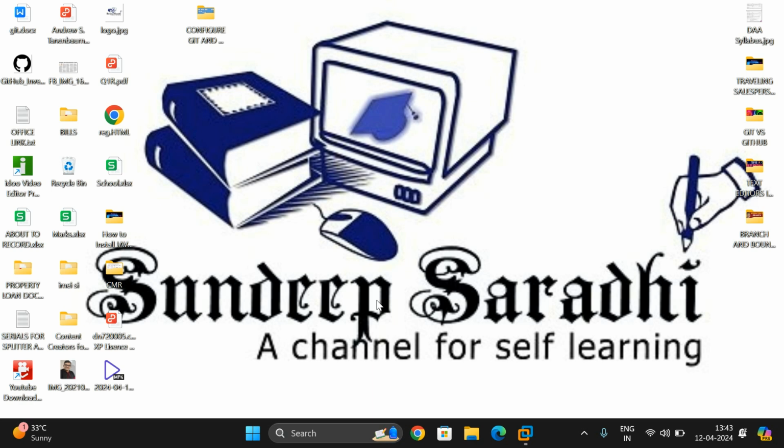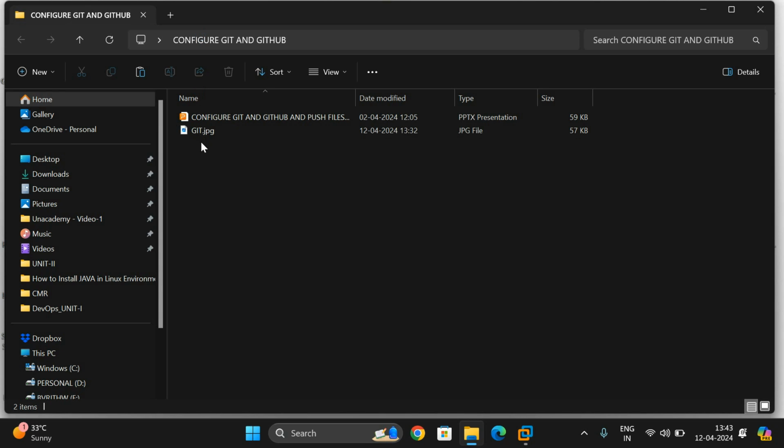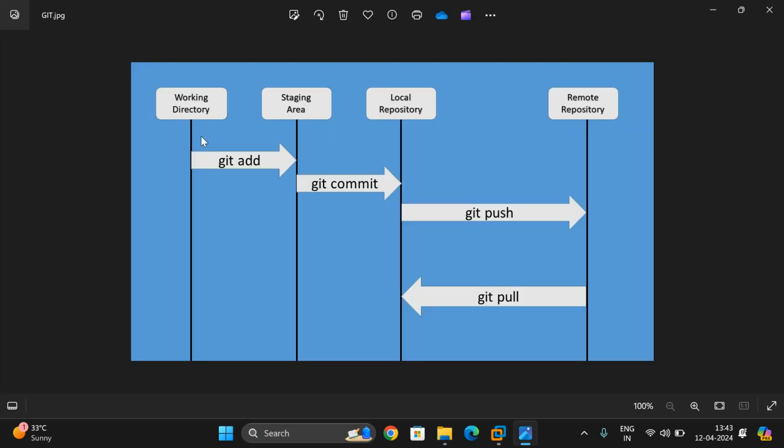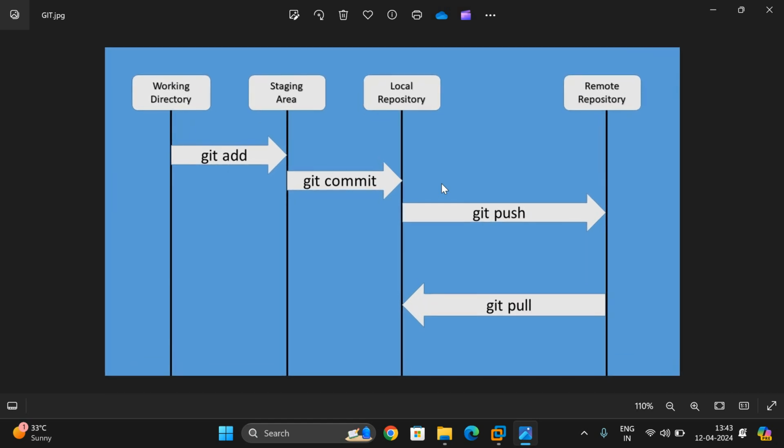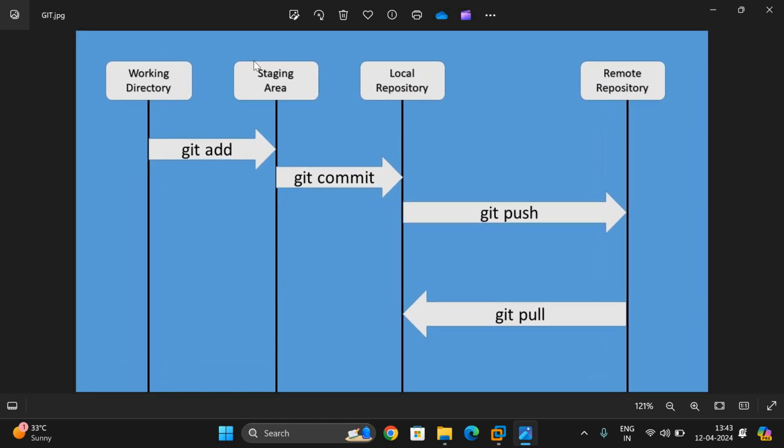So we'll see the procedure, and in our next session I'll clearly explain the command syntaxes. Right. So first let us understand what exactly is done between Git and GitHub. Here you will be seeing the image. Here there will be three areas.